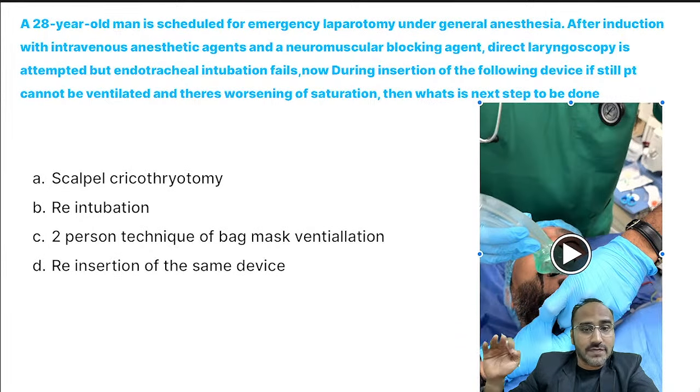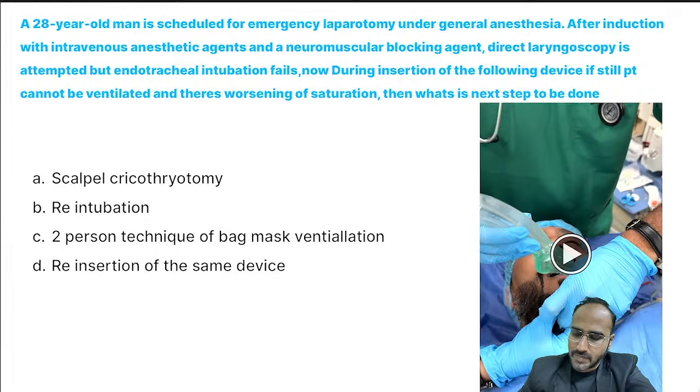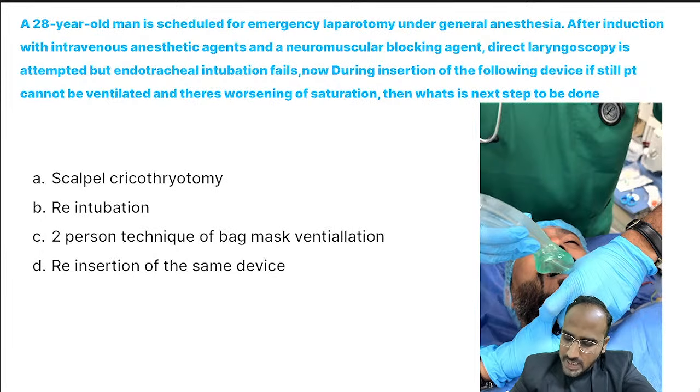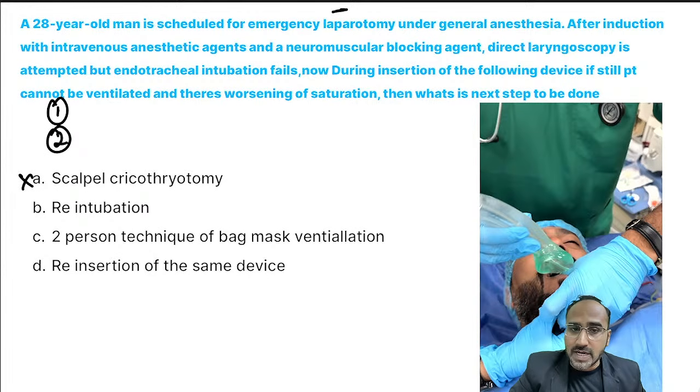Okay. So if this also fails in ventilating the patient, what is the next step? Come on, guys. What's the next step? Very good. Most of you are giving the wrong answer. That is A. Okay, A is the wrong answer. I'll tell you the reason. Remember, those guidelines have to be in your mind. In those guidelines, what is the first step? You go for intubation. Over here, I have already told you intubation has failed. If intubation has failed, go for the next step. What is the next step in those guidelines? LMA insertion. I was putting in LMA. Still, I am not able to ventilate.